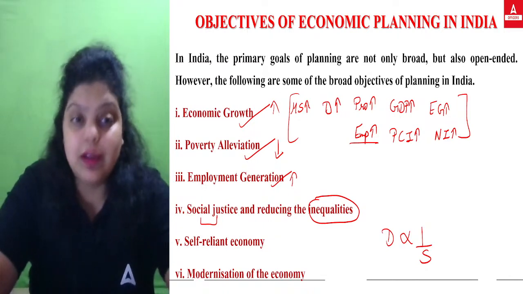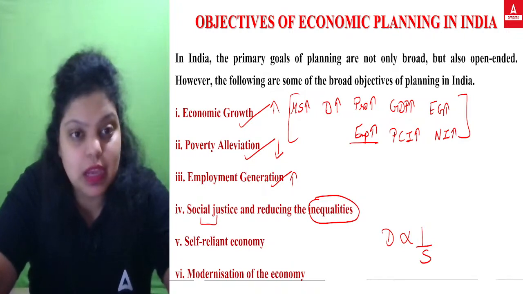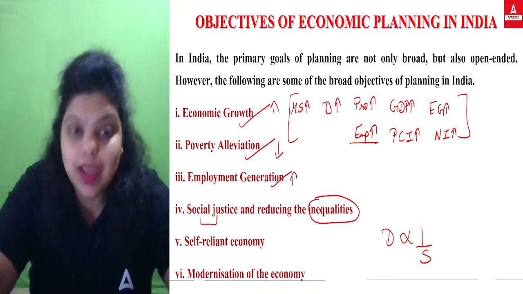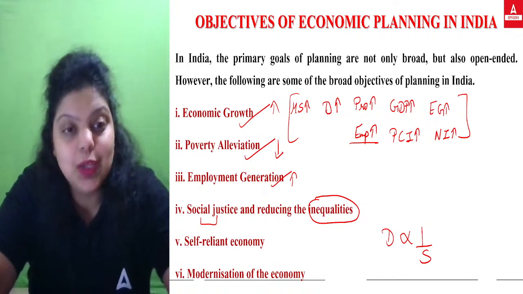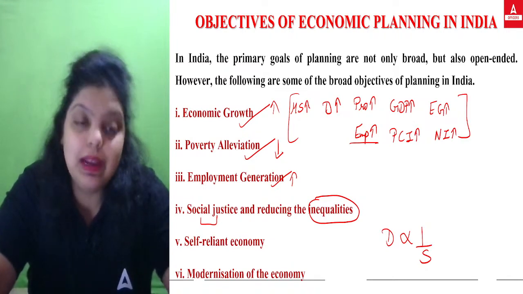Now, what happens after seeing all these things? You will find out what is the requirement of which area. Accordingly, you will allocate your resources. You will implement your economic planning accordingly. So that's how your inequalities will be reduced.